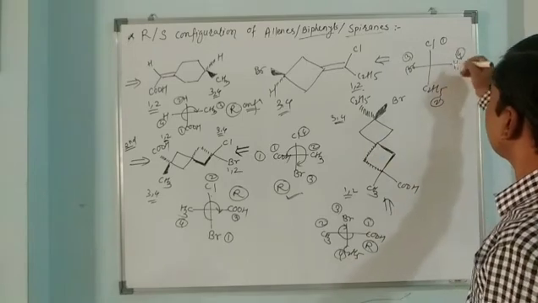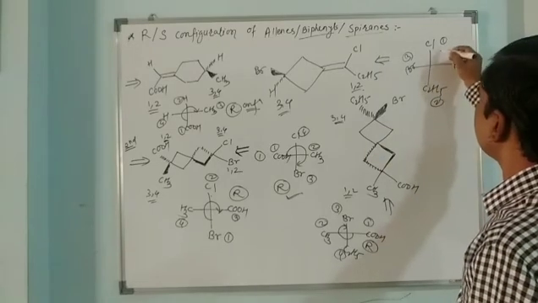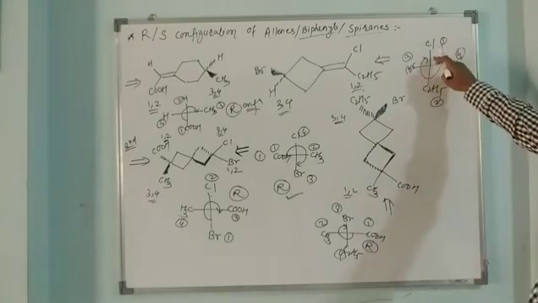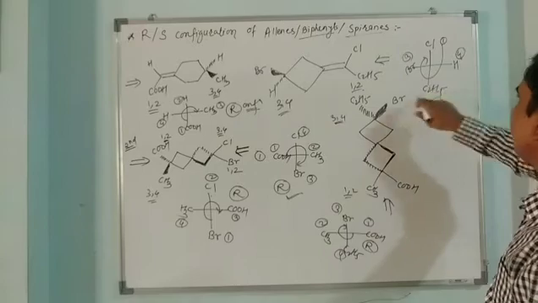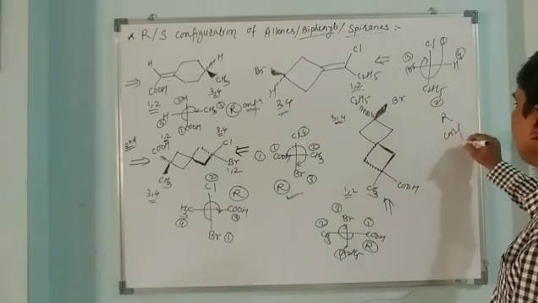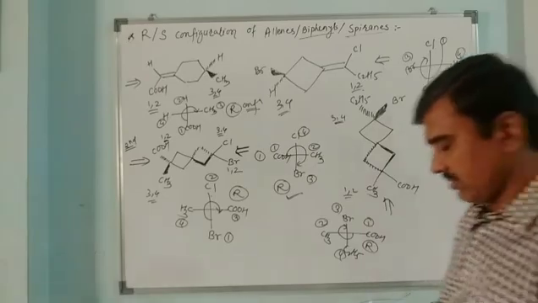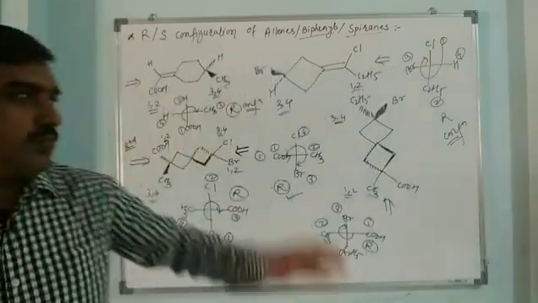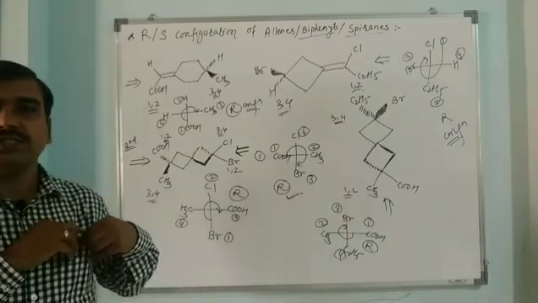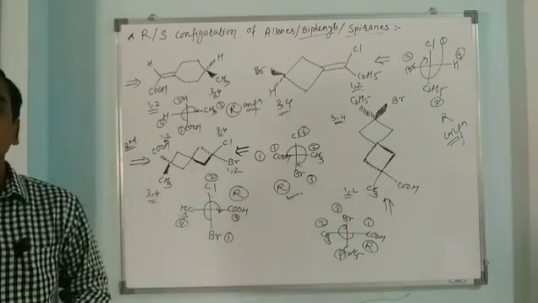Ignore the 4th one, see the sequence of 1, 2 and 3. So here this is 1, 2 and 3. R configuration we are having for this compound. So in this way we have seen allenes, spiranes, biphenyls, cycloalkylidene compounds.